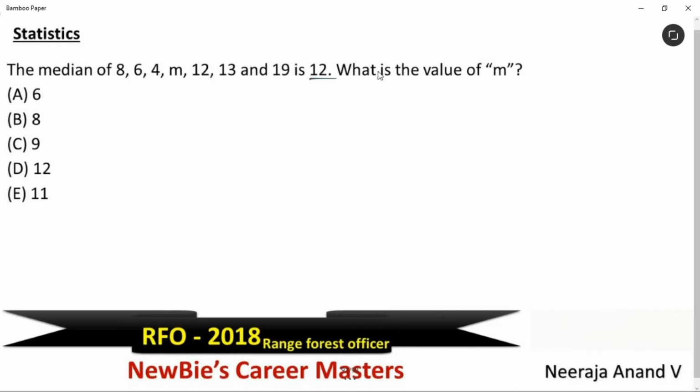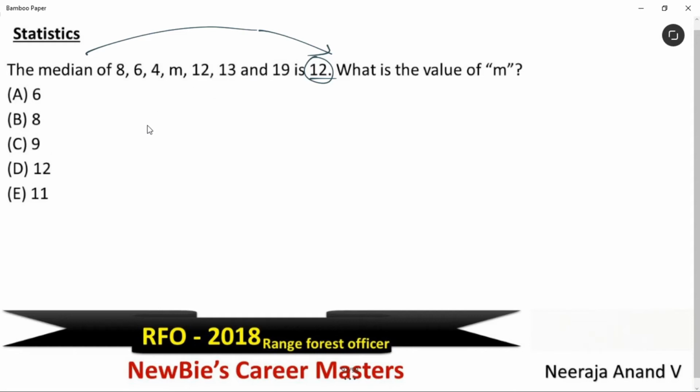Next statistics question: the median of 8, 6, 4, m, 12, 13 and 19 is 12. What is the value of m? What do you mean by median? See here, median value is given as 12. What is the meaning of this? It's very simple. Median means middle number. To get the middle number, you have to arrange the given numbers in ascending or descending order. This makes your work very easy.